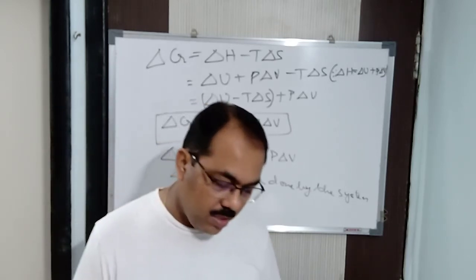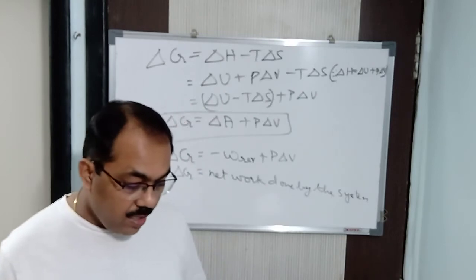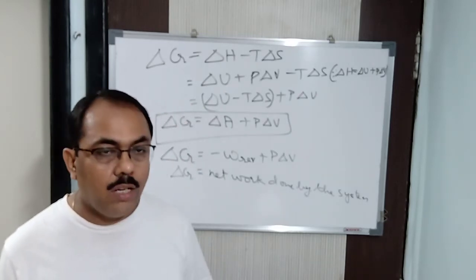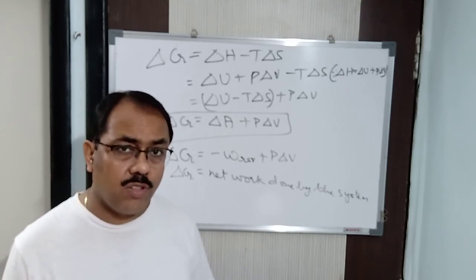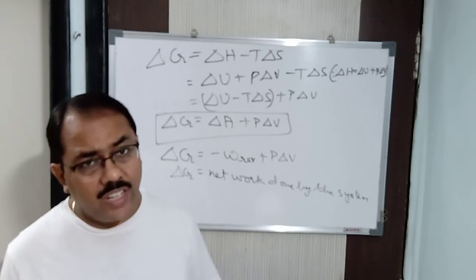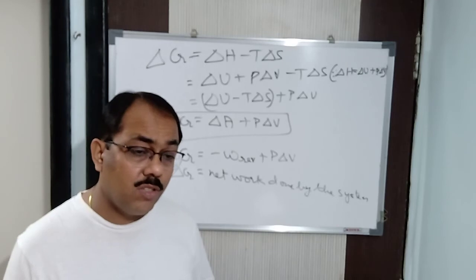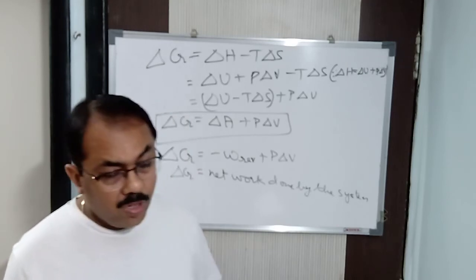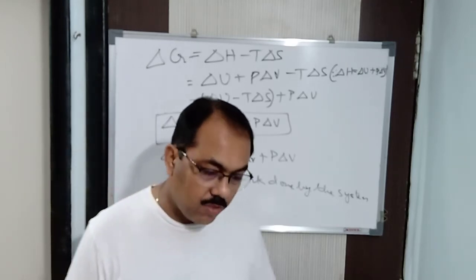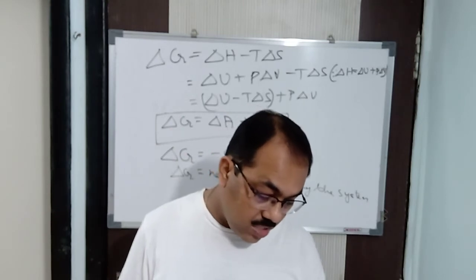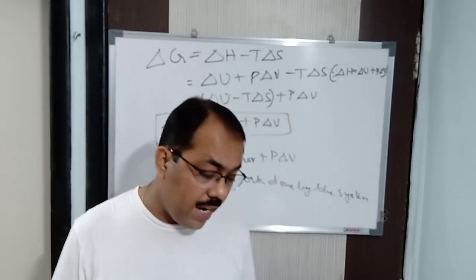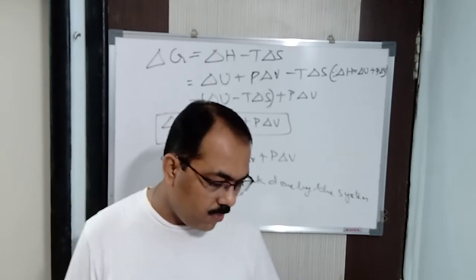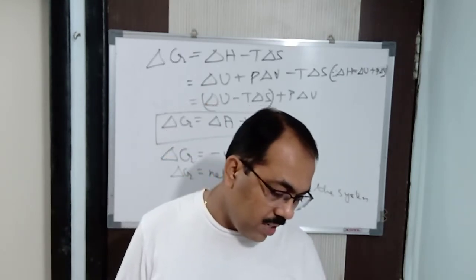Or you can say 2.303 nRT log V1 by V2, if it is positive. If you say negative, then it will be minus 2.303 nRT log V2 by V1. Don't get confused by the formulas which I am telling you. This is to calculate the delta G for an isothermal reversible process of an ideal gas.